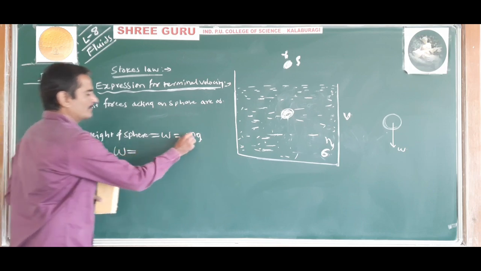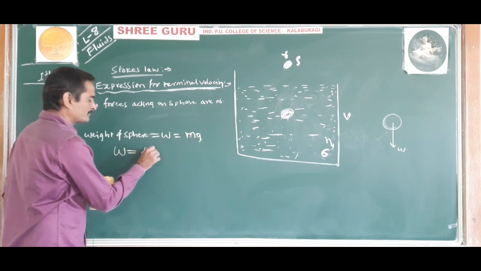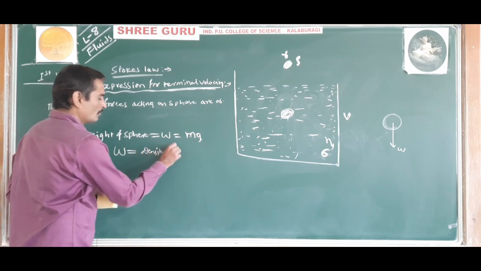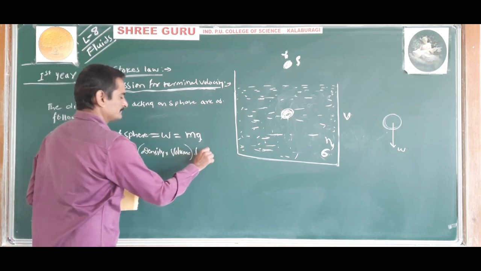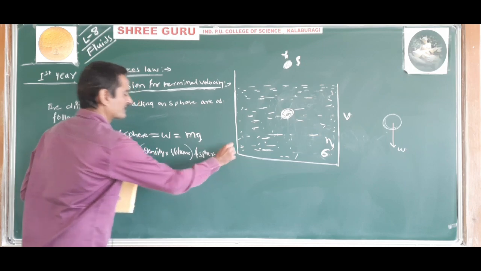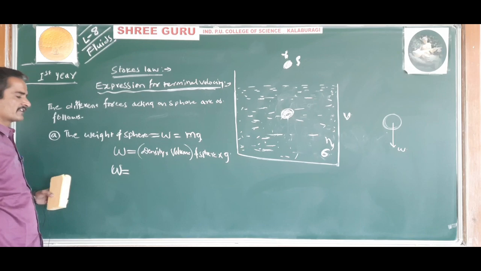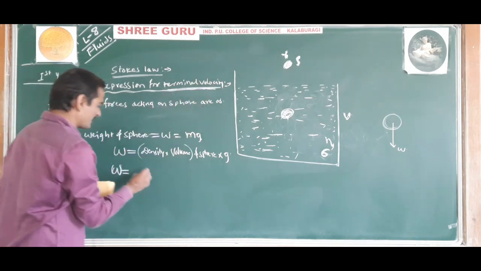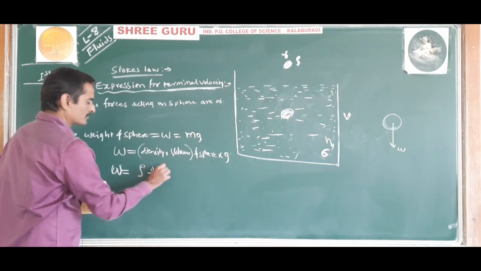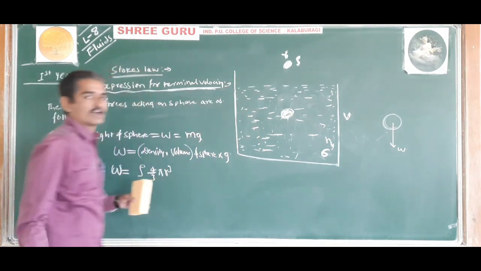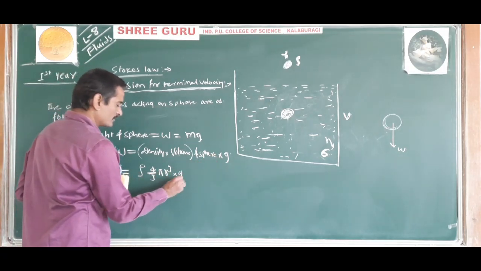That is W is equal to mg, where m is the mass of the sphere. Mass of the sphere is density of the sphere into volume of the sphere. So W is the weight of the sphere, the density of the sphere we have taken as rho, and the volume of the sphere is 4 by 3 pi r cube, because the radius of the sphere is r, into acceleration due to gravity g.